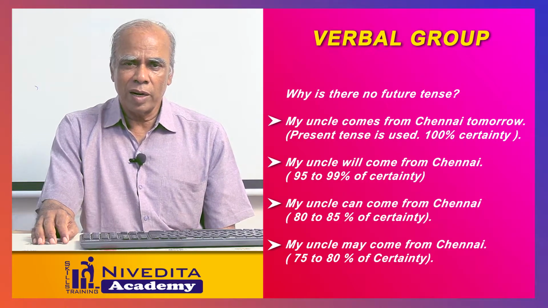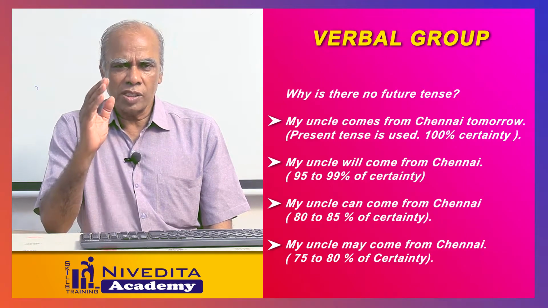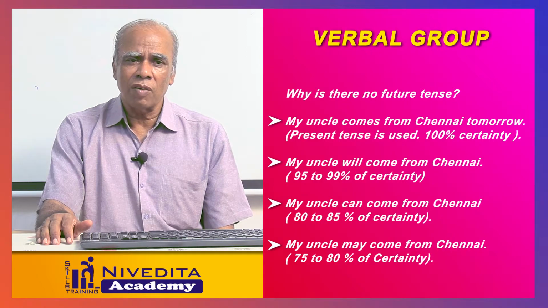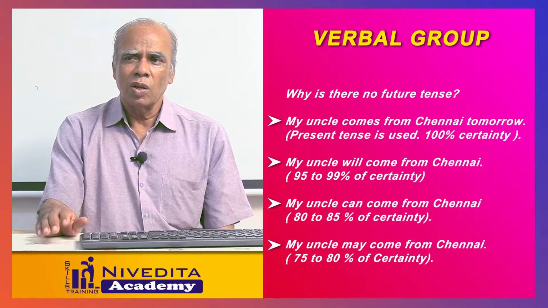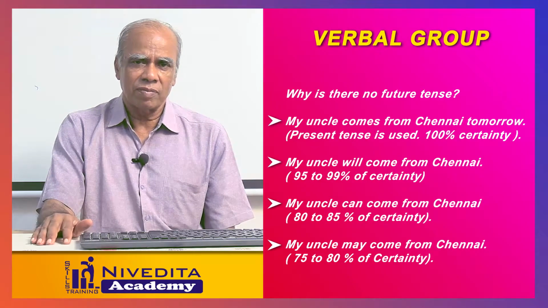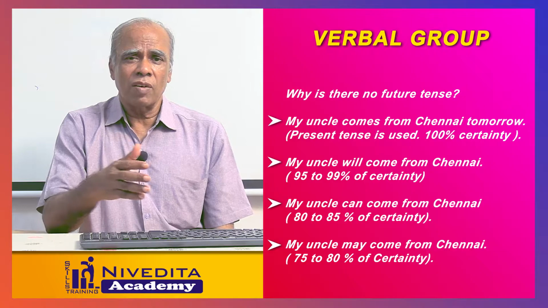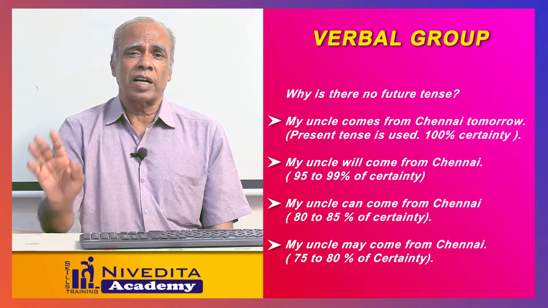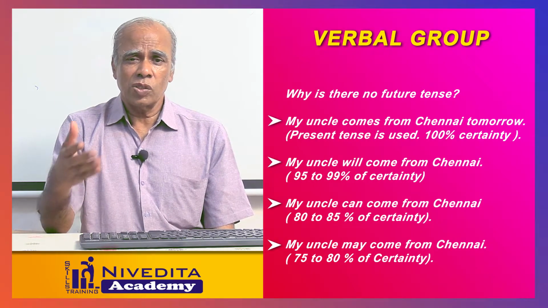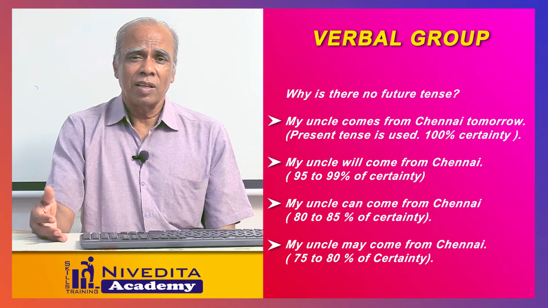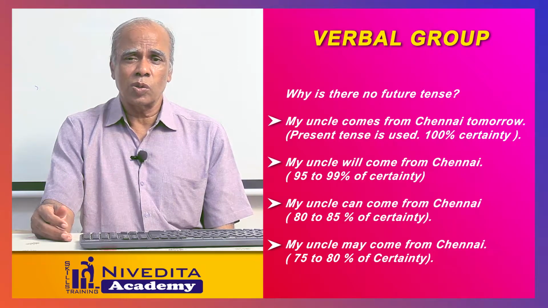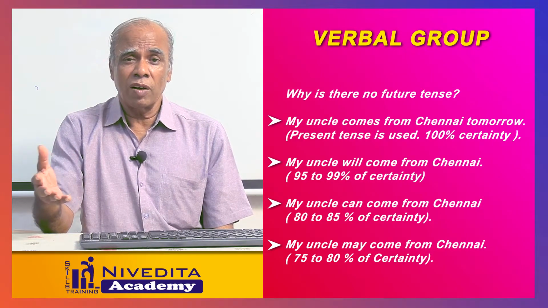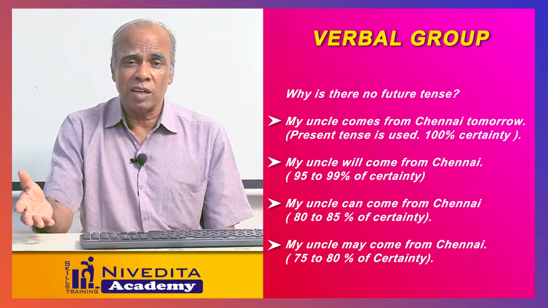My uncle comes from Chennai tomorrow. When you say that, it shows a person's certainty. But when you say my uncle will come from Chennai tomorrow, that shows only 95 to 99% of certainty. You can use even would also. My uncle would come from Chennai tomorrow. When you say would, that shows 90 to 95% of certainty. You can use can also. My uncle can come from Chennai tomorrow, that shows only 85 to 90% of certainty. When you say my uncle could come from Chennai tomorrow, that shows 80 to 85% of certainty.